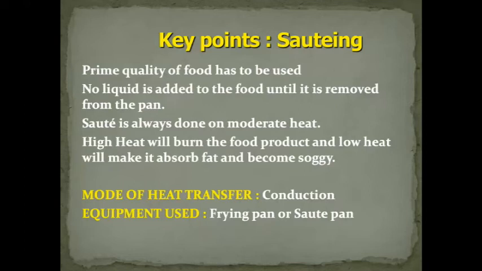Vidya, that is not, I won't call it sauteing. That is known as deglazing. Okay, Vidya. That is done after sauteing. When you take the vegetables out, or if the meat is still there, there is some residue which stuck to the bottom. To take off that residue, they put some wine and let it cook.